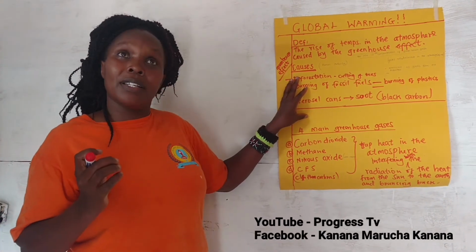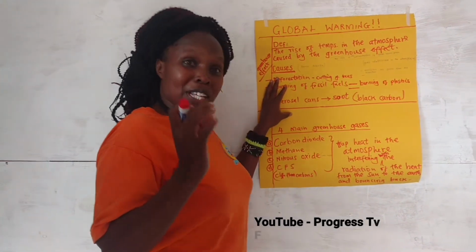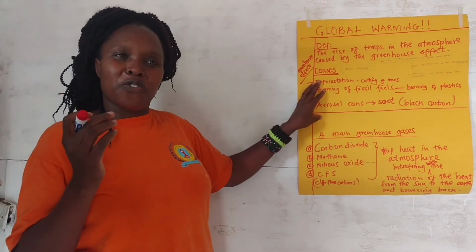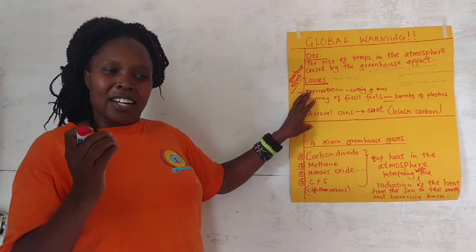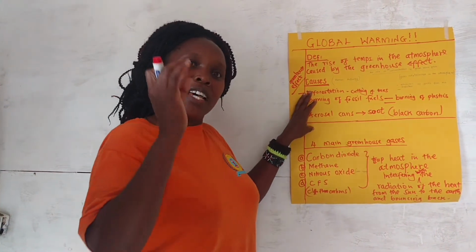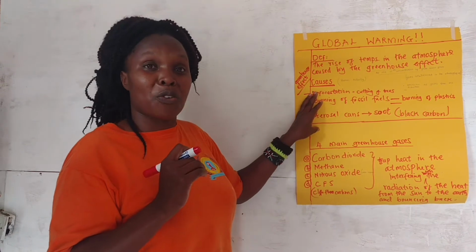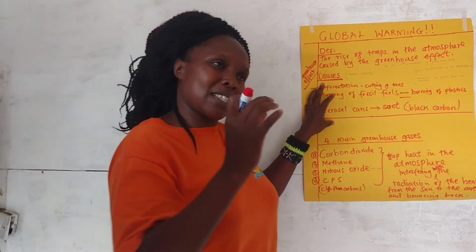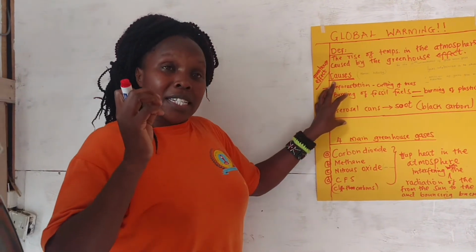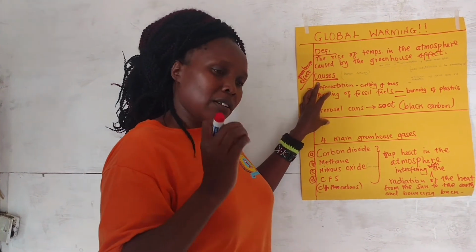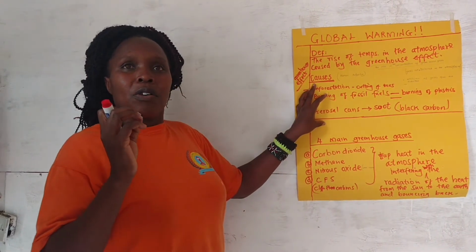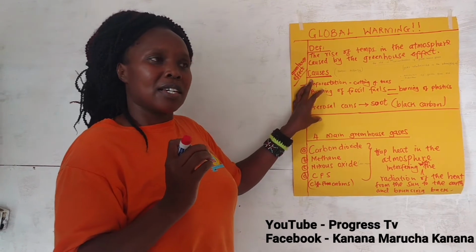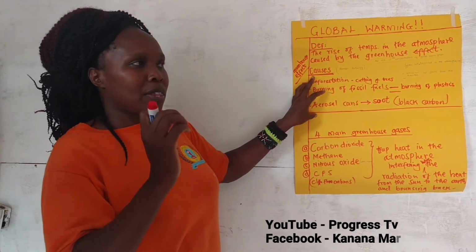For example, in our industries, when we are processing different stuff in the industries, there is emission of a lot of gases to the atmosphere. It's a mix of gases. And whatever the concentration of the gases in the atmosphere, it interferes with the normal cycle of gases in the atmosphere. Hence, it comes along with the many negative effects.